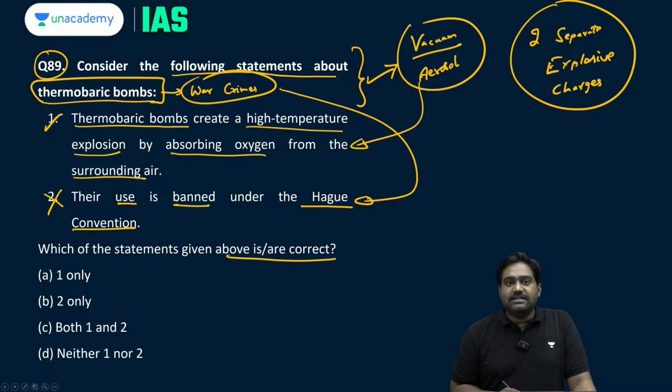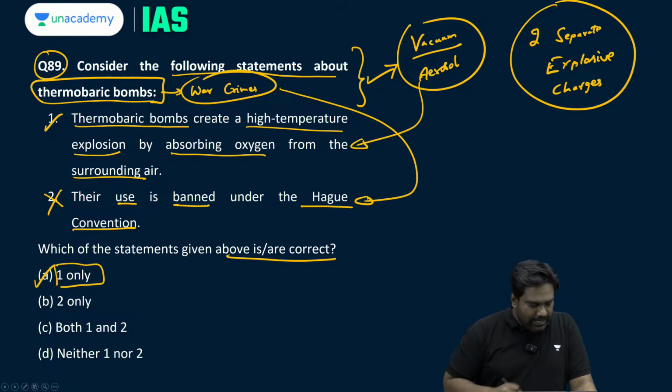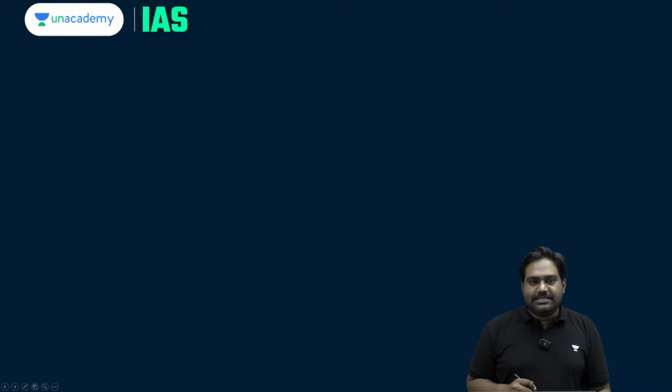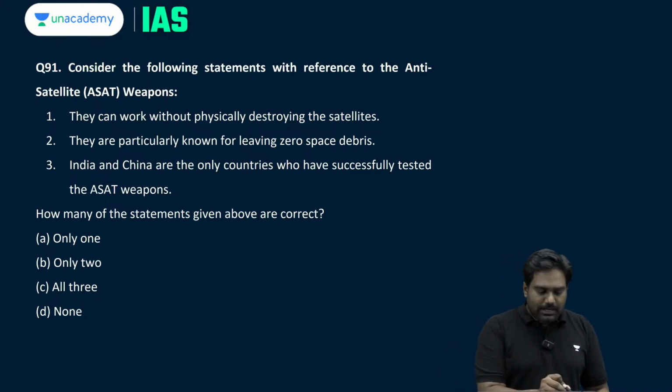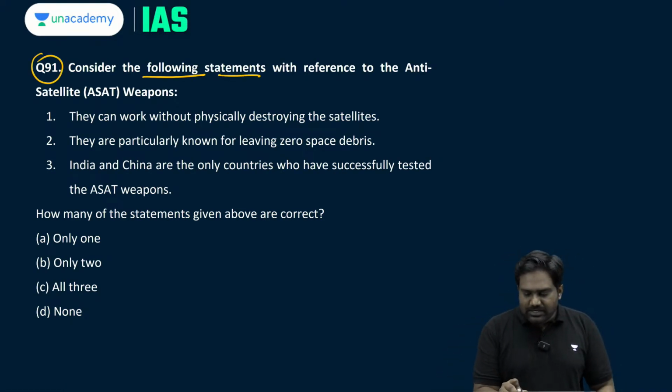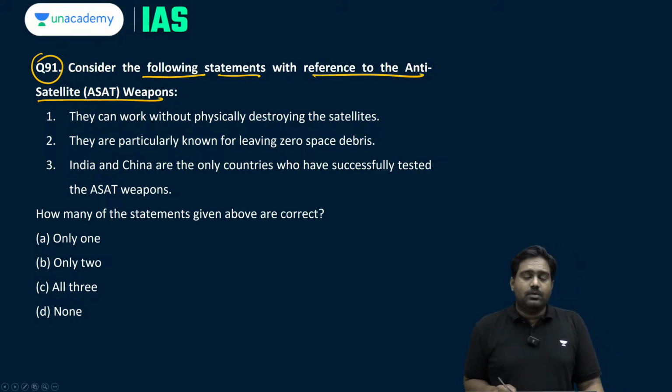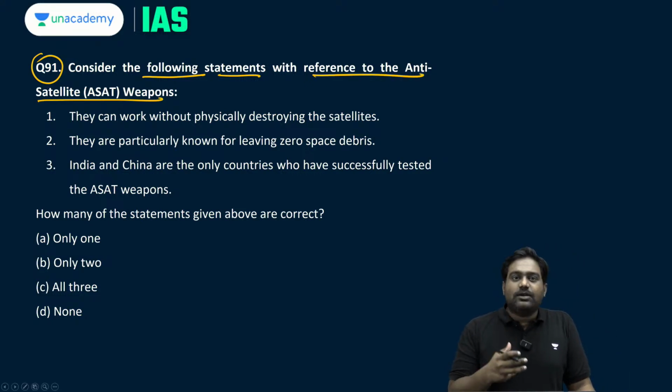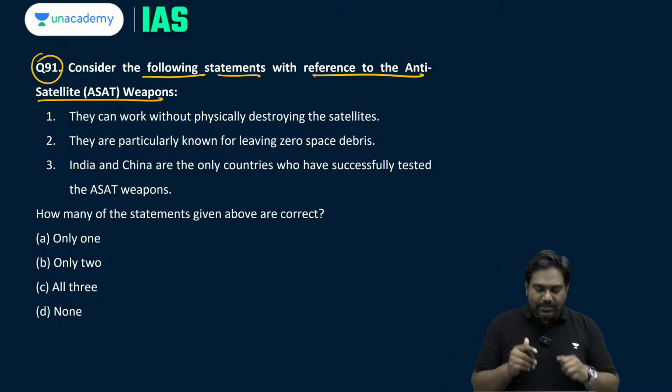So how many of the above given statements is or are correct? Only one. One only. So option A becomes the correct answer. Now let's look at question number 91. This is related to another type of weapon which has been in the news, the ASAT weapons or anti-satellite weapons. Consider the following with reference to ASAT weapons.